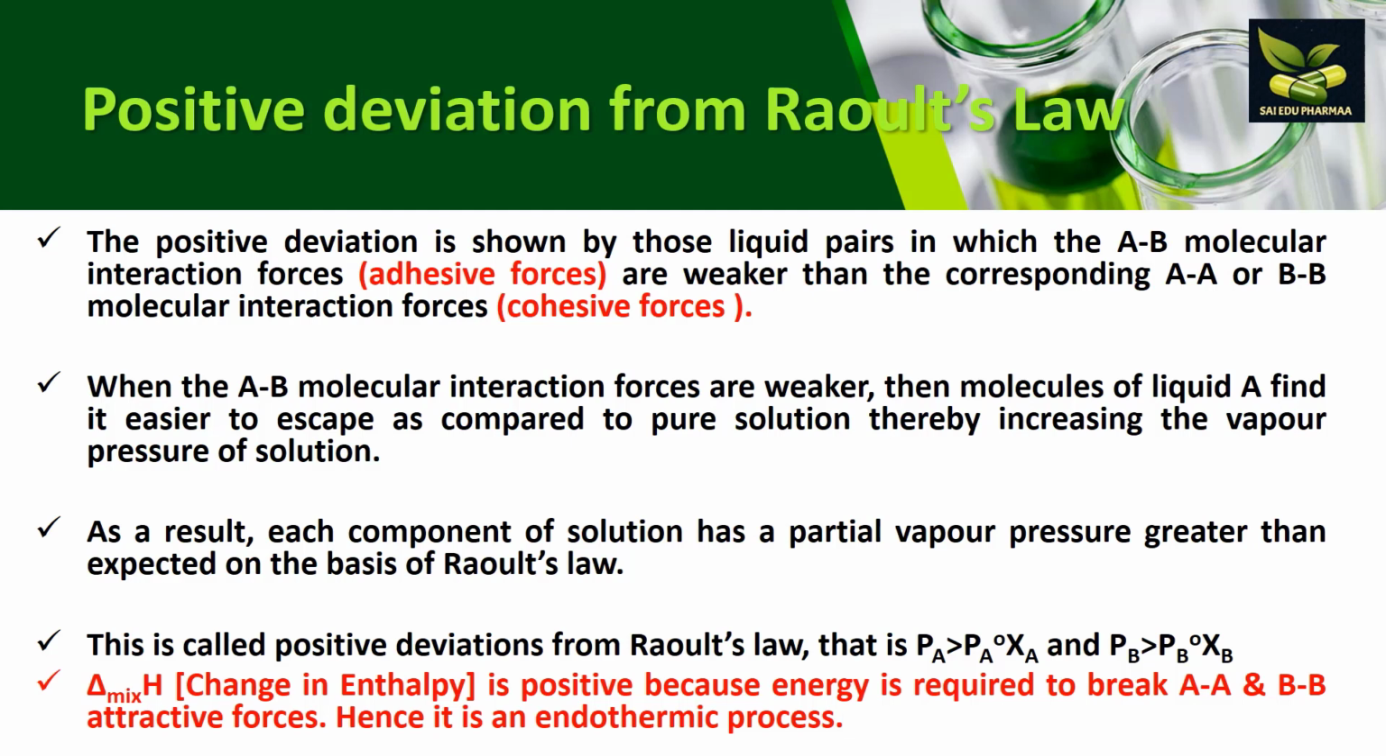So when AB molecular interaction forces are weaker, what will happen? The molecules of liquid A will escape more easily as compared to the pure liquid, and thereby the vapor pressure will increase. As a result, each component of the solution has a partial vapor pressure greater than expected on the basis of Raoult's law. In positive deviation, the change in enthalpy is positive because energy is required to break the AA and BB attractive forces. Hence, it is an endothermic process.